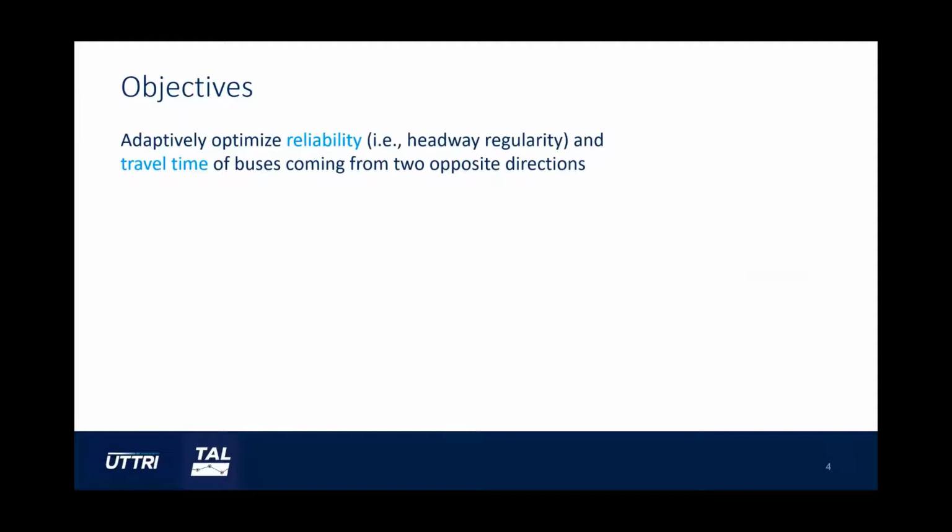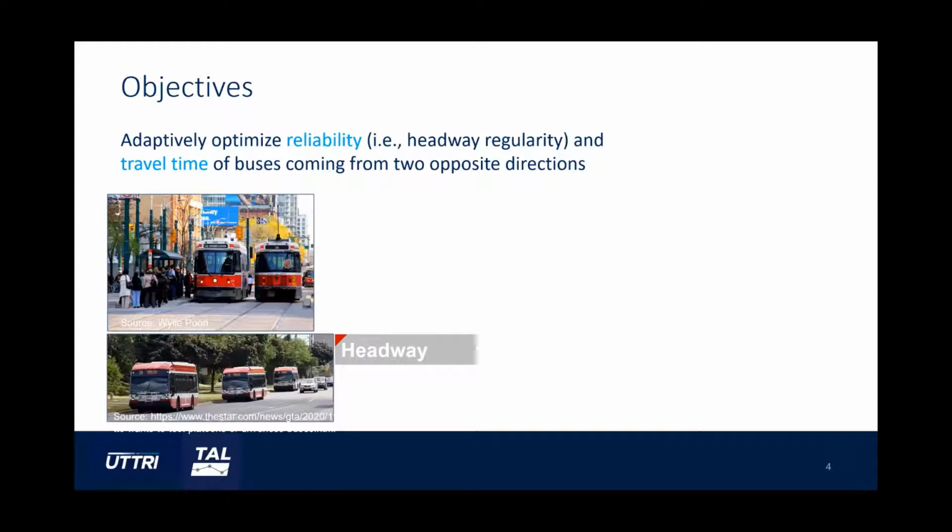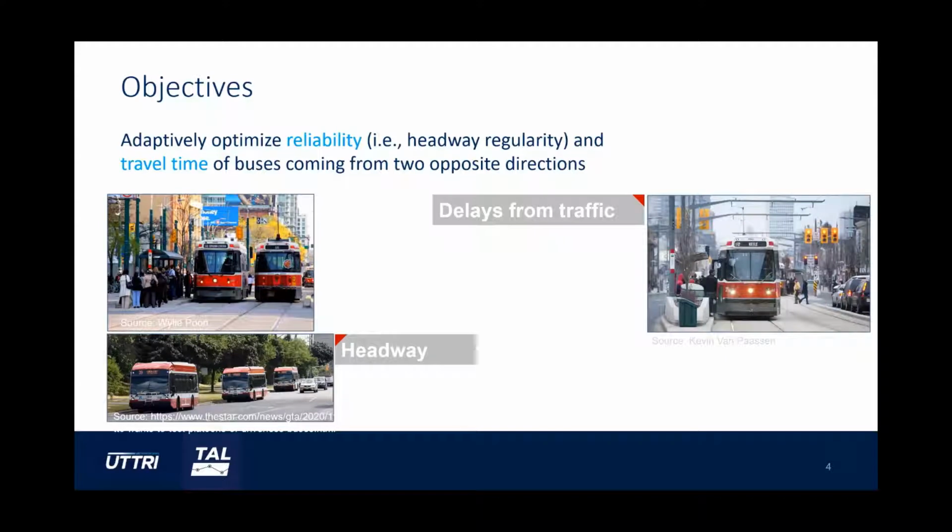As transit passengers, we may ask, why not improve speed only? And why do we want to also emphasize reliability, or say headway regularity? We know that improving headway regularity and reducing transit delays are both important. Uneven headways, like long headways, result in crowdedness at bus stops, and short headways lead to bus bunching. Passengers traveling on bus lines with irregular headways experience excessive wait time, which is out-of-vehicle travel time. And in-vehicle travel time is increased when there are transit delays, a great portion of which can be attributed to traffic lights.